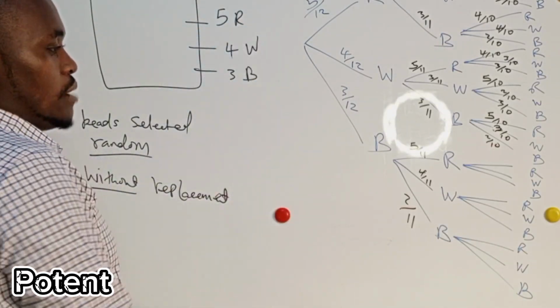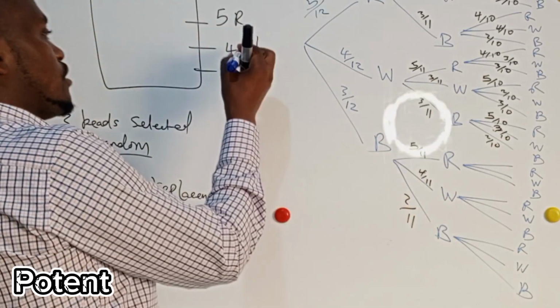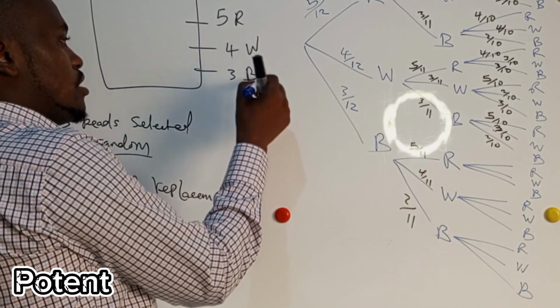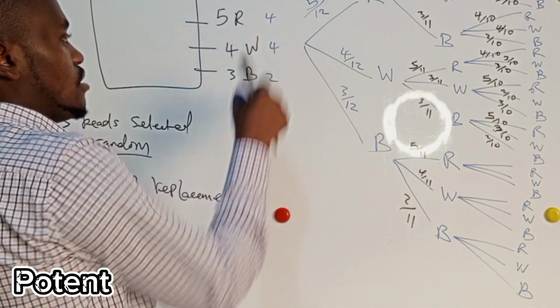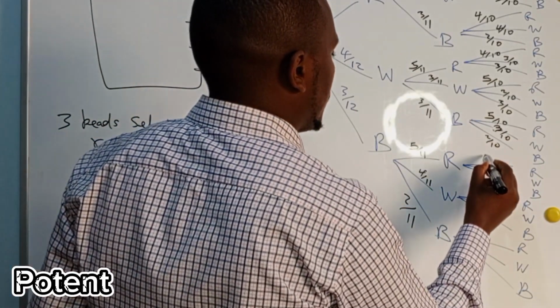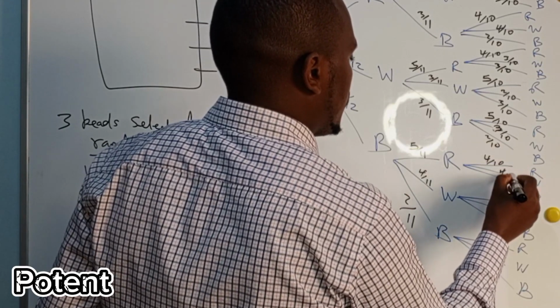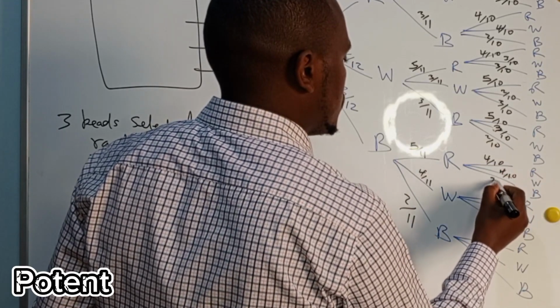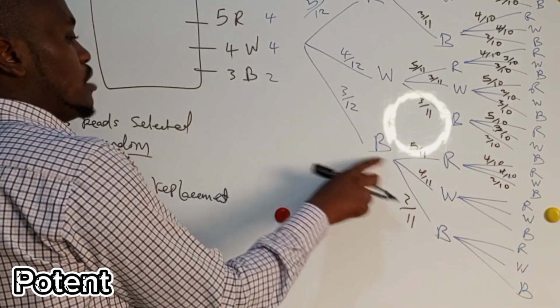What about if you had taken a blue? If you had taken a blue and then a red, you have already taken a blue. So it is 2 and 4, and this is 4. So for all this, you have 4/10, 4/10, and 2/10.